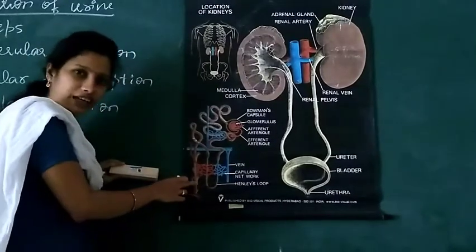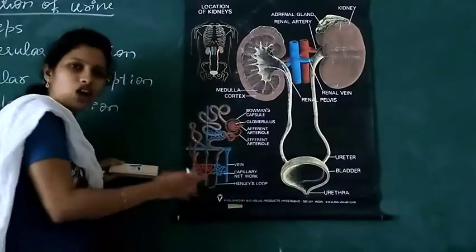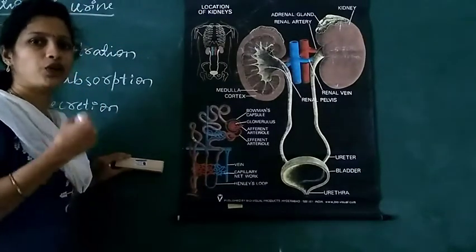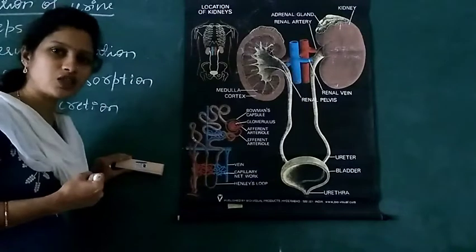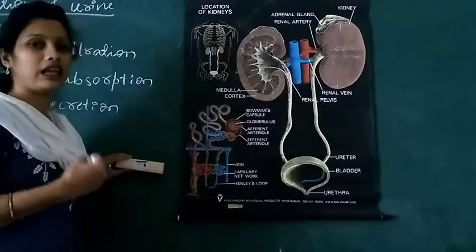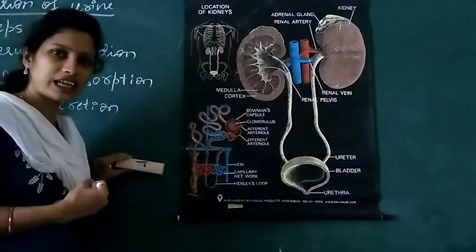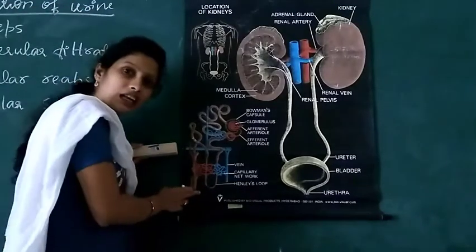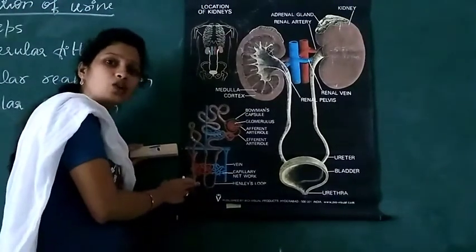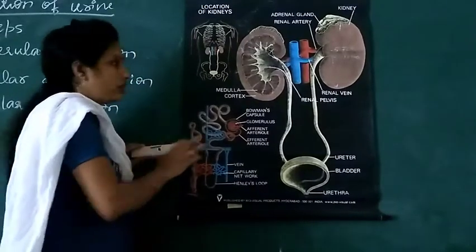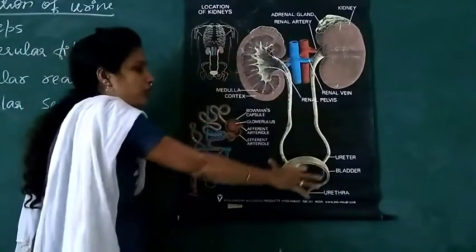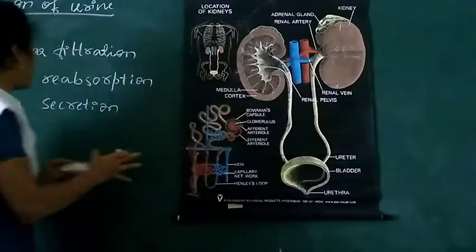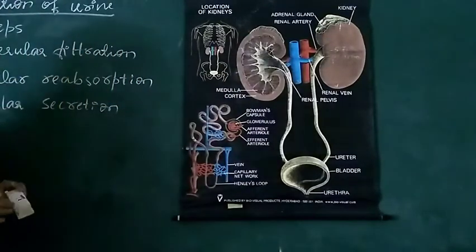Finally, in the collecting duct, concentrated urine is formed. Urine is usually yellow in color and contains nitrogenous waste. This is about the structure of the human excretory system, the structure of nephron, and the steps of urine formation.